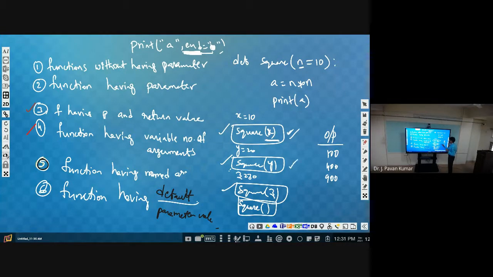Here we are passing y, so it will take y. Here we are passing z, so it will take z. But if you don't pass it, then by default it will take 10. Okay. So now what will be the output? X means 100, next y means 400, z means 900. Next, square of, then it will consider 10 only, so it will print 100 only. I hope you got the intuition. Yes?